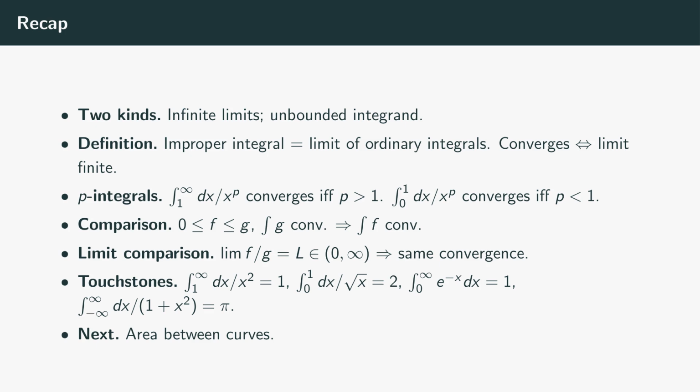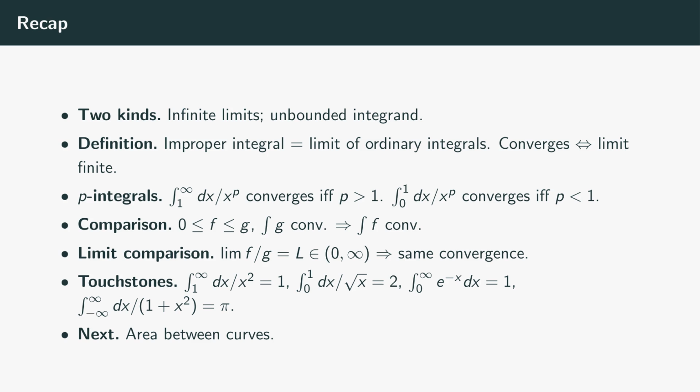Otherwise, it diverges. The p-integral table is the most used convergence fact in analysis. The integral from 1 to infinity of dx over x to the p converges if and only if p is greater than 1. The integral from 0 to 1 of dx over x to the p converges if and only if p is less than 1. At p equals 1, both diverge. The mnemonic: at infinity, fast decay; near 0, mild spike.